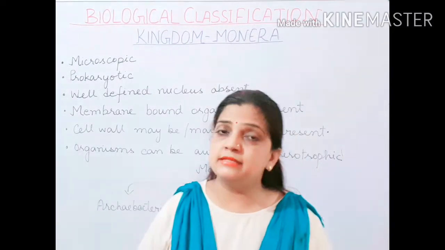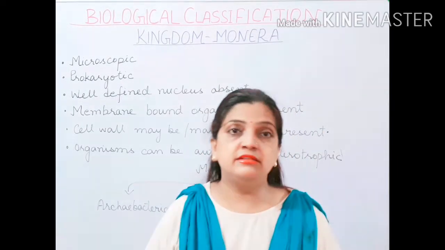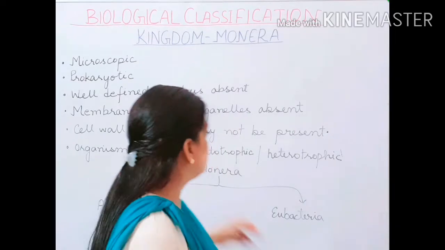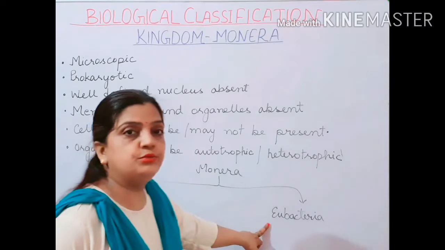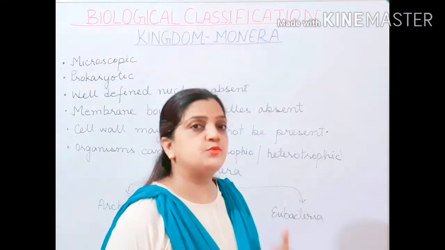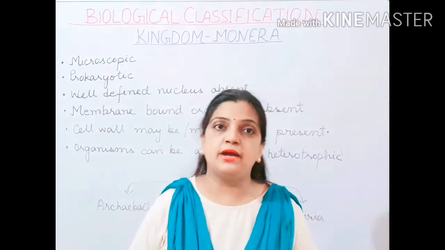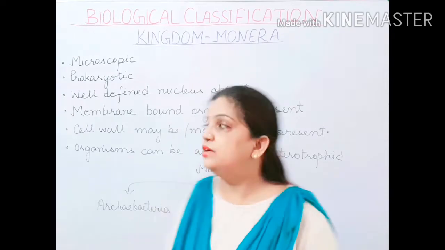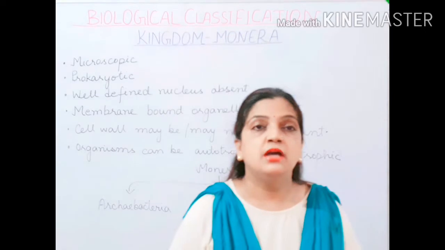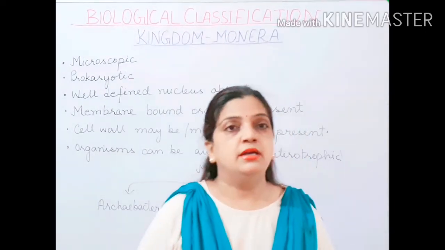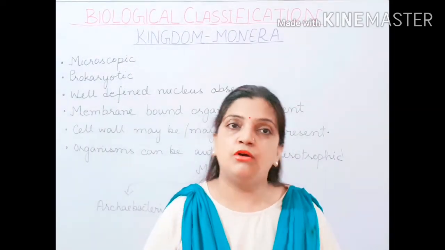We also classified the organisms of Kingdom Monera into two groups, Archaebacteria and Eubacteria. Children, whatever I have discussed till now was a little recall of class 9th. Now I will move with the same points and with a little more detail of the class 11th portion according to your NCERT book. Let us move ahead with the more detailed, more descriptive study of Kingdom Monera.